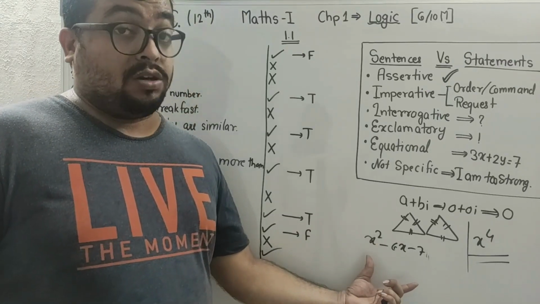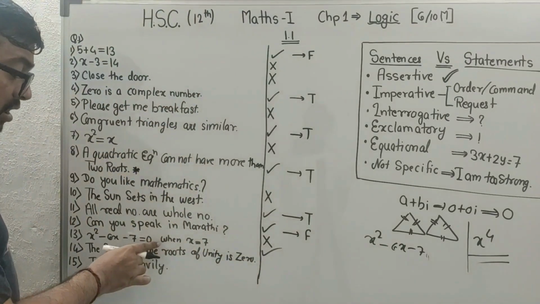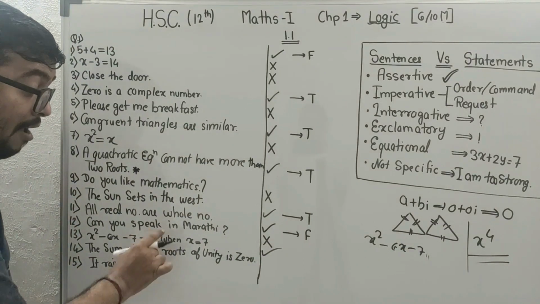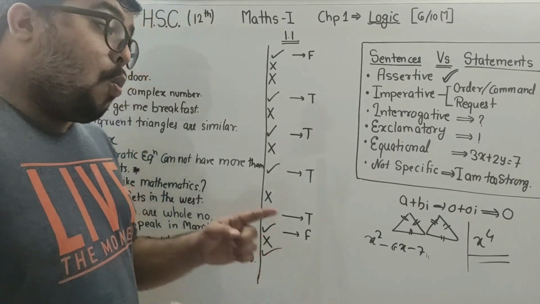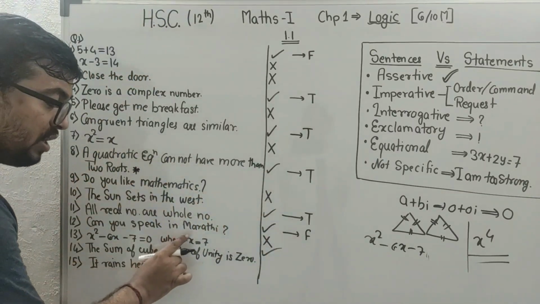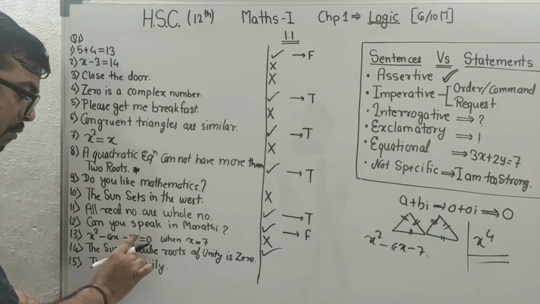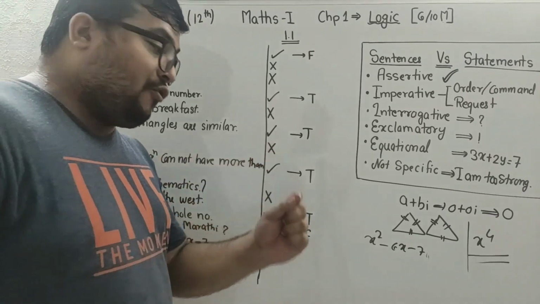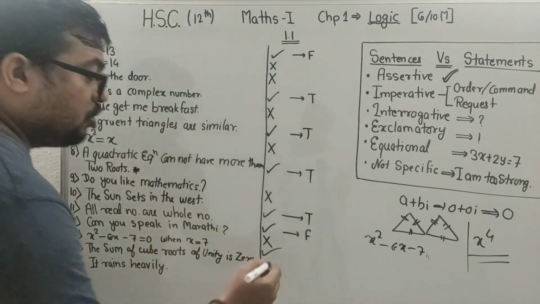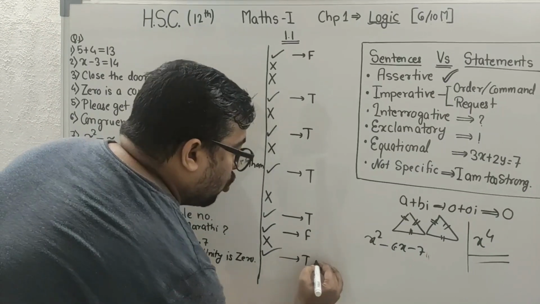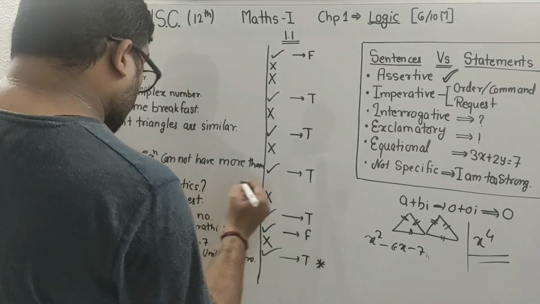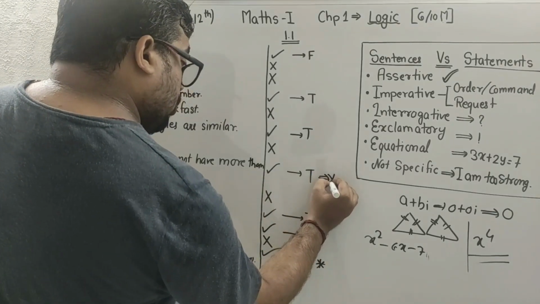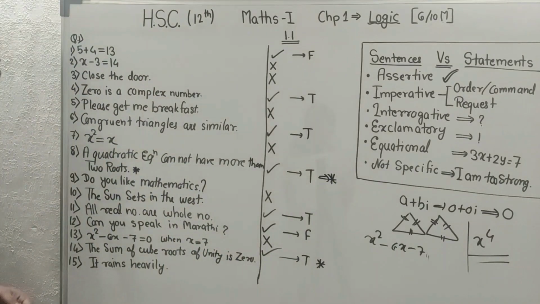It will be an equation. But when it was written in this format is equal to 0, when x equals to 7, that means examiner wants to say you that whenever you substitute x equals to 7, this will become 0. It is in a statement format, and this is true or false. This is true, student. Question number 13 is also very important. Question number 13, question number 11, question number 8. These all are very important questions.